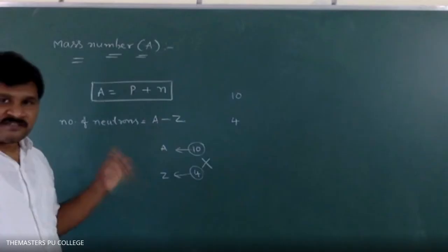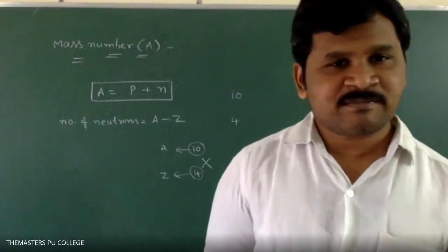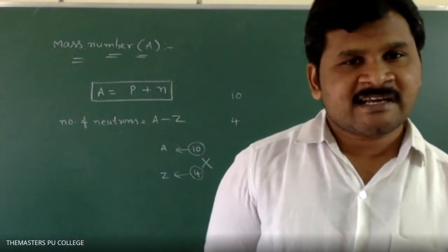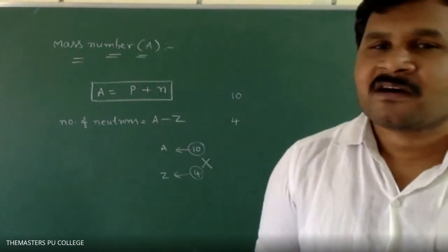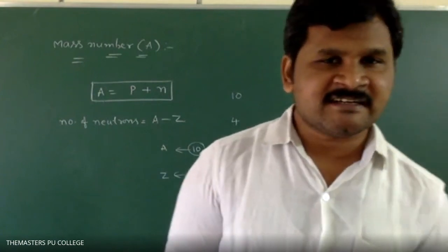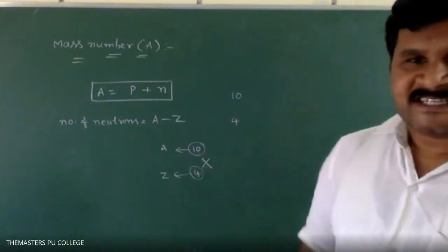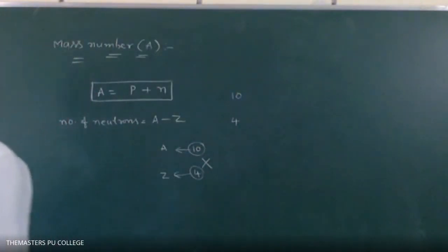So this is the representation of an atom. Representation of atom identification is important for the students. Clear? So, mass number is equal to number of protons plus number of neutrons. Neutrons formula is A minus Z. Okay. This is the representation of atom. Clear?